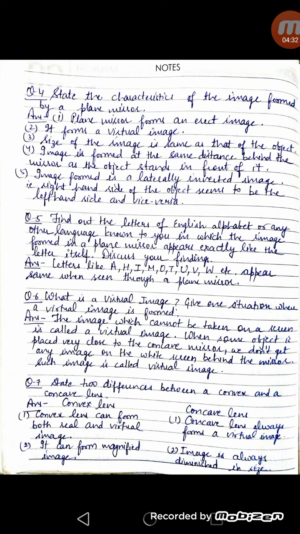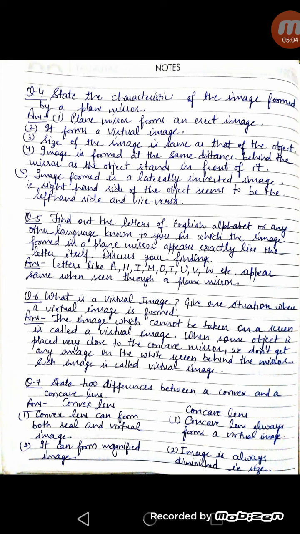Now in question number 6, what is a virtual image? Give one situation where a virtual image is formed. As I told you, the image which can't be obtained on a screen is called a virtual image. And when some object is placed very close to the concave mirror, we are not able to get any image on the screen. It means we will get a virtual image. In the same way, a plane mirror always makes a virtual image. So you can write any example. You can also write the example of a plane mirror.